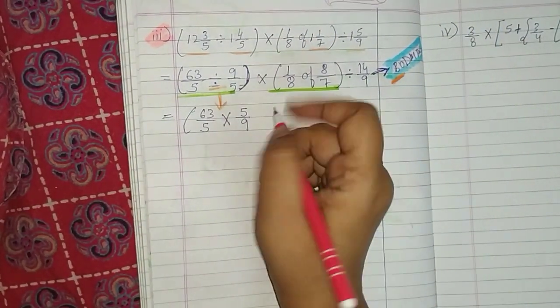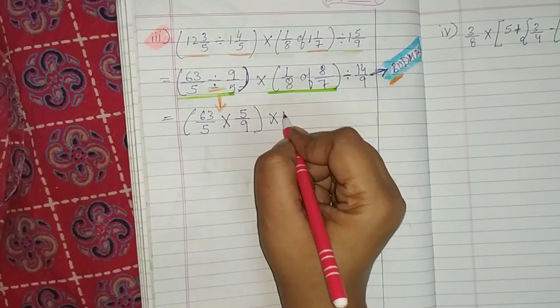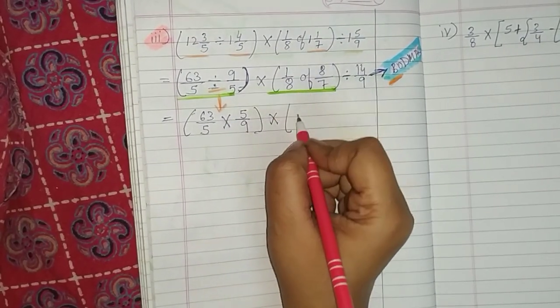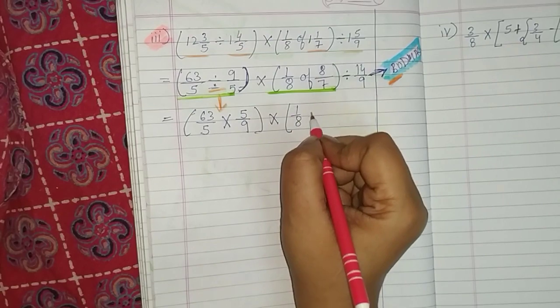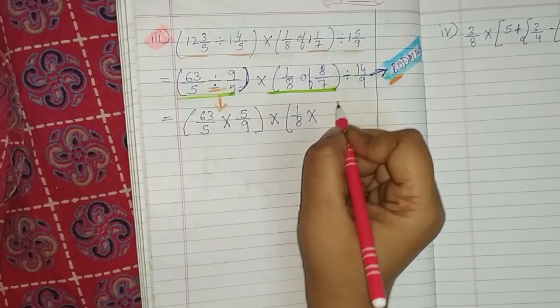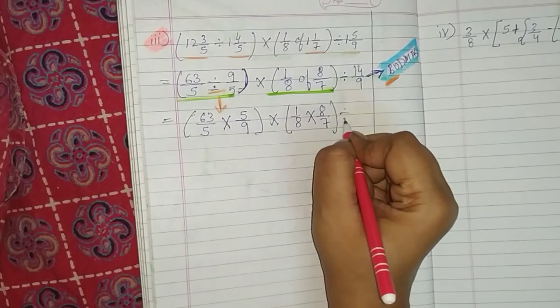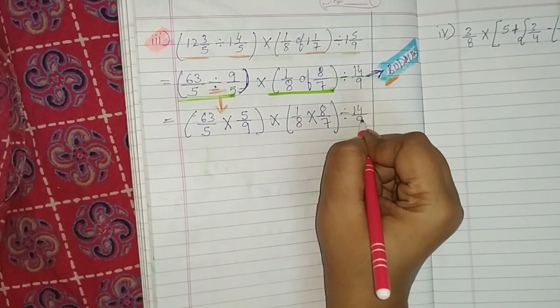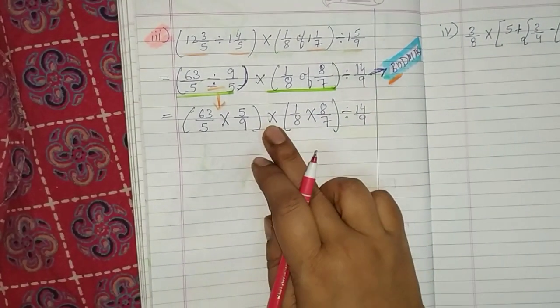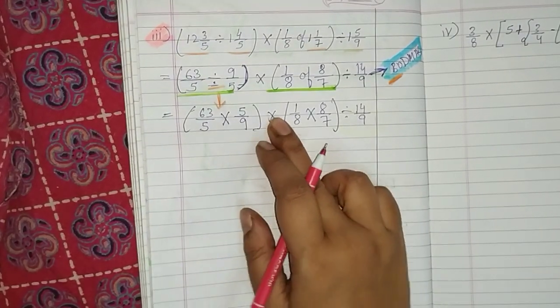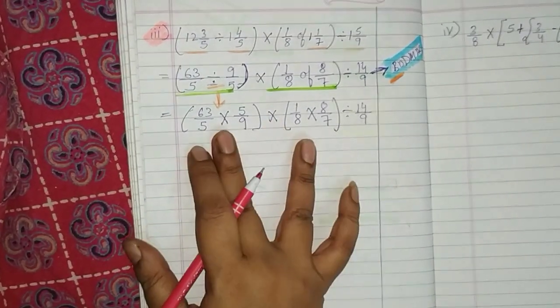Yes. Bracket close, into. Now, 1 upon 8 of. Of is what? Multiplication. 8 upon 7, bracket close, divided by 14 upon 9. This is clear. Children, you can see here multiplication, but I am not touching this multiplication sign because the rule says